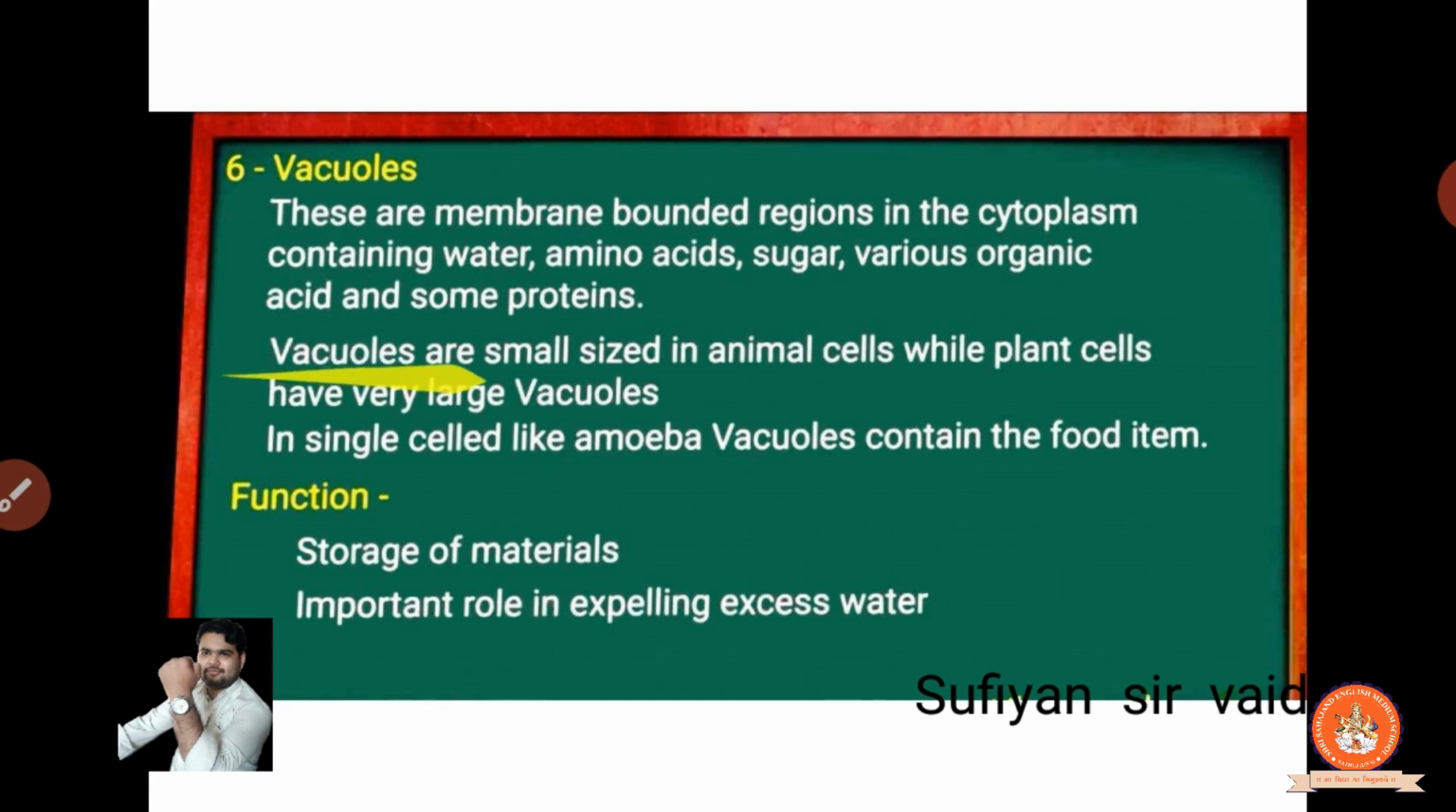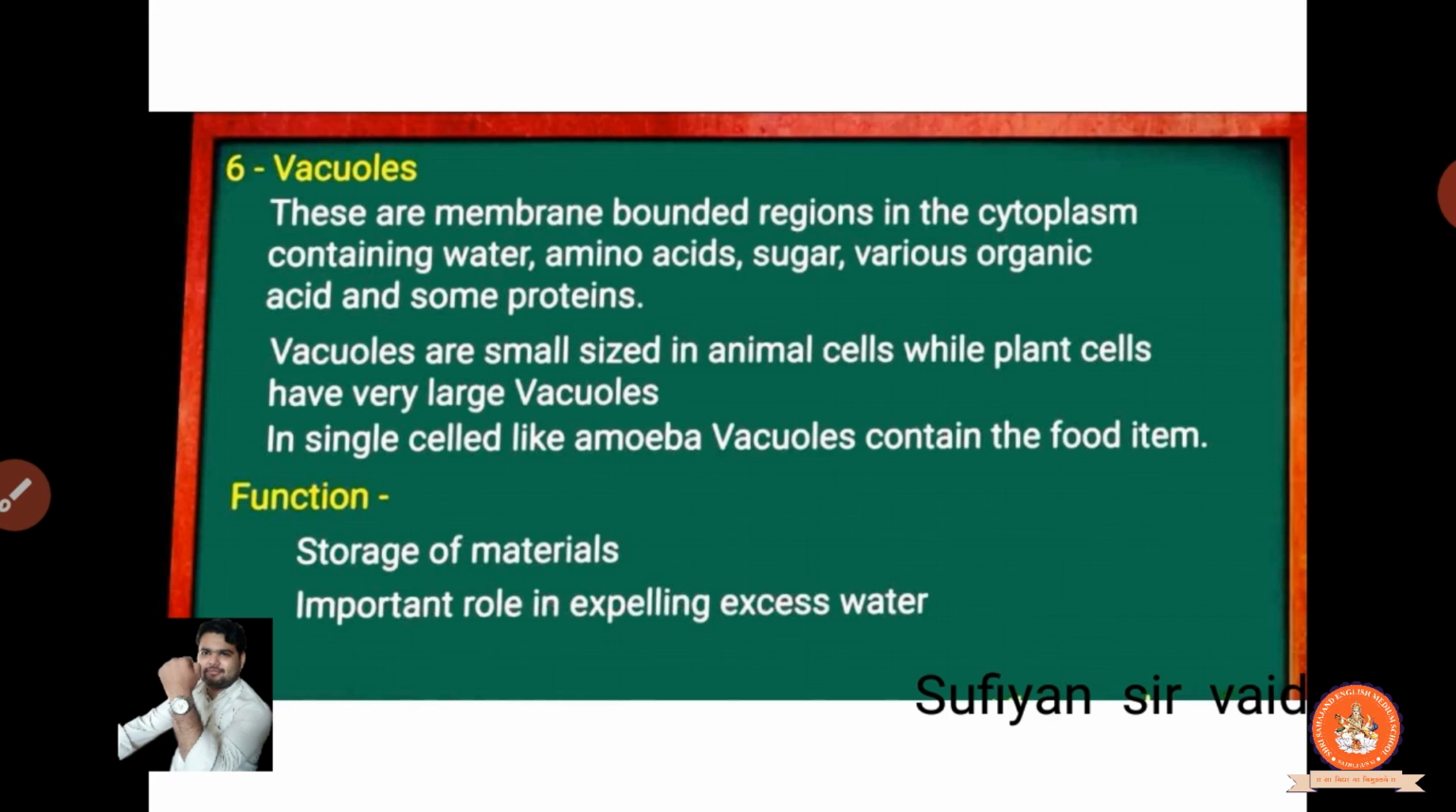Vacuoles are small in size in animal cells, while in plant cells they are on a very large scale, because in the plant there is a need of various organic substances in a huge amount, because it's a producer. It makes its own food and also makes food for us. So there is a need for very large vacuoles. So in the plant there is a large vacuole, and in the animal there are small vacuoles.